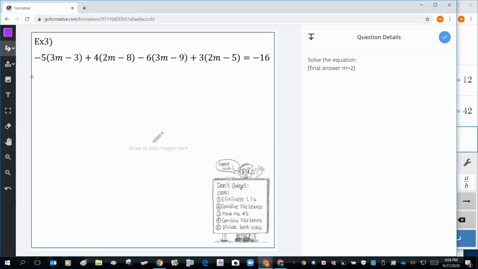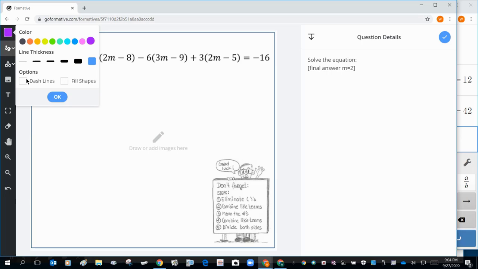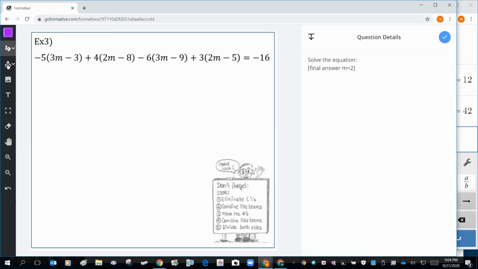The next problem, again, we have parentheses. So the first thing we're going to do is put the border. Click on the dashed line. The next step will be to eliminate parentheses. So this one is going to be negative 15m, then plus 15. 4 times 2m is 8m. 4 times negative 8 is negative 32.